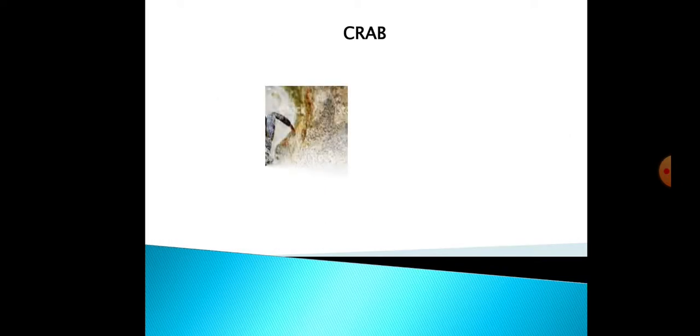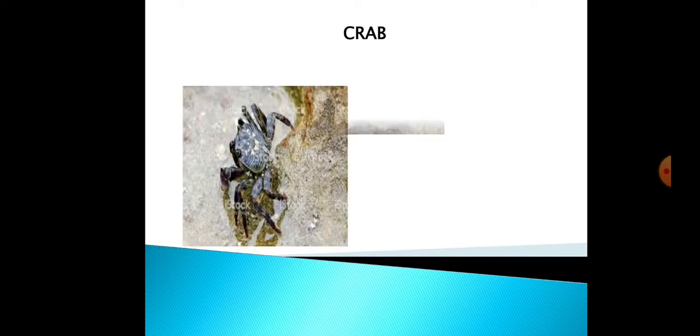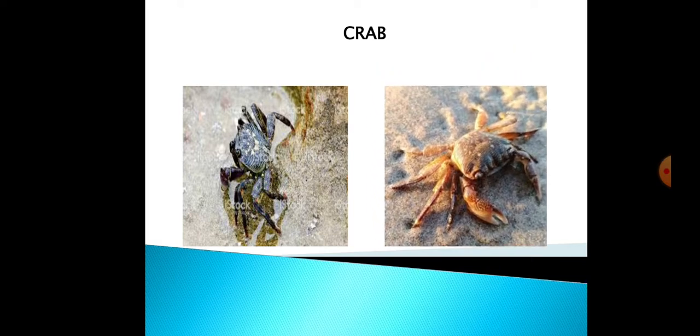Then we have the crab. You can see the picture of a crab here. The crab also needs to stay wet. If it dries out, it will die. So what does the crab do? It hides itself under the rocks or the seaweed so that it can stay wet and will not dry out and die.